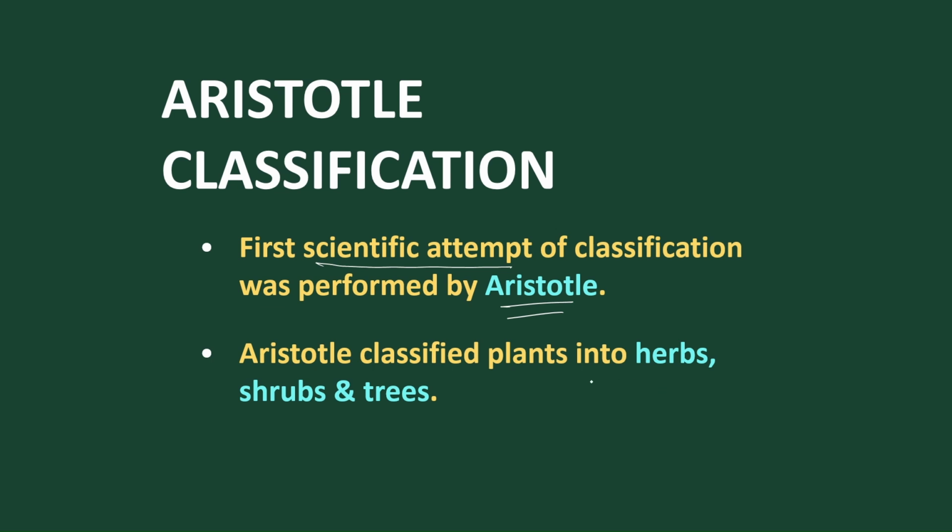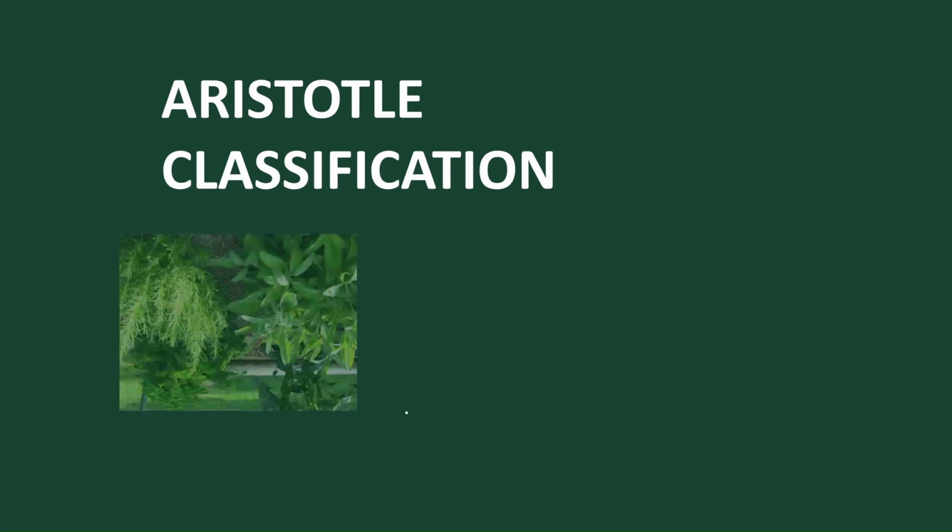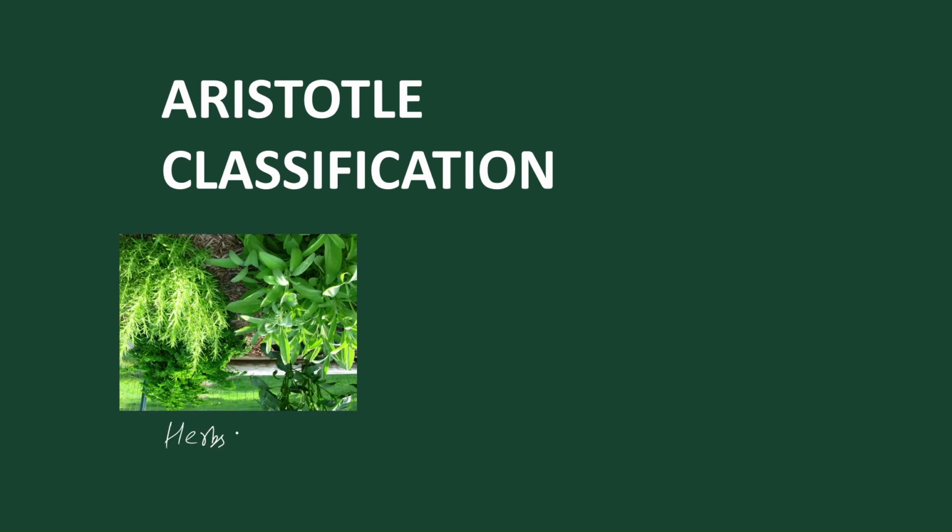Aristotle classified the living world into plants and animals. Accordingly, he said plants are of three types: herbs, shrubs and trees. Herbs are plants of about 2 meters height. Mostly the plants which are of 2 meter height are called herbs.